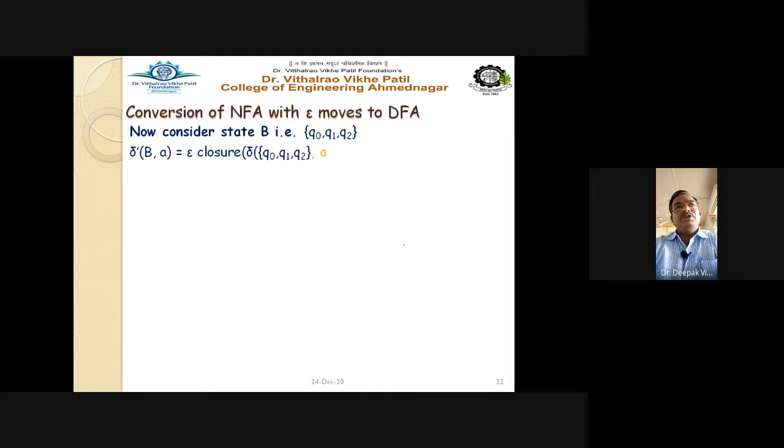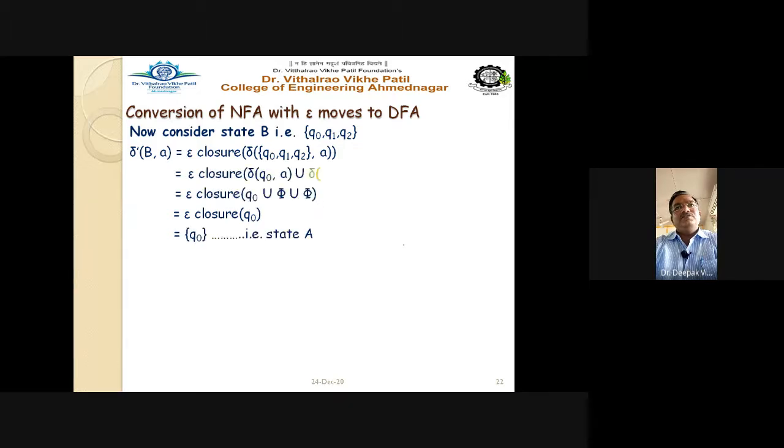So delta of B comma A is equal to E closure of delta of Q0, Q1, Q2 on A. Split it up: Q0 on A, Q1 on A and Q2 on A. Q0 on A goes to Q0, Q1 on A goes to phi, Q2 on A goes to phi. So E closure of Q0 is Q0 itself, and that is the state A itself.